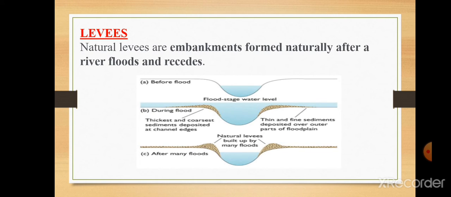Fourth one is levees. The natural levees are the embankments formed naturally after a river floods and recedes. You can see in this picture before the flood and after the flood, how the embankments have been developed.